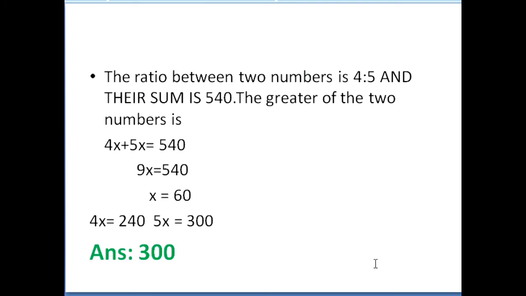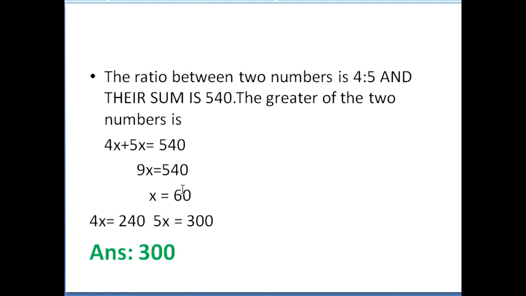The ratio between two numbers is 4:5 and the sum is 540. The greatest of the two numbers is the answer you have to find. So 4x and 5x, 4 and 5 is given. 4x plus 5x is equal to 540. So find what x is. The two numbers are 4x and 5x. They are asking which is the greatest. Normally 5x will be the greatest. x is 60, 4x is 240 and 5x is 300.